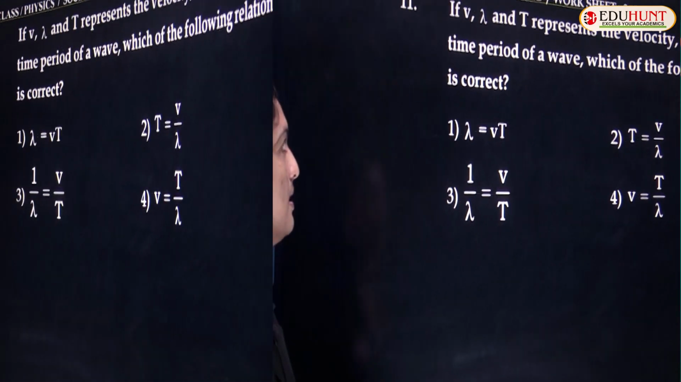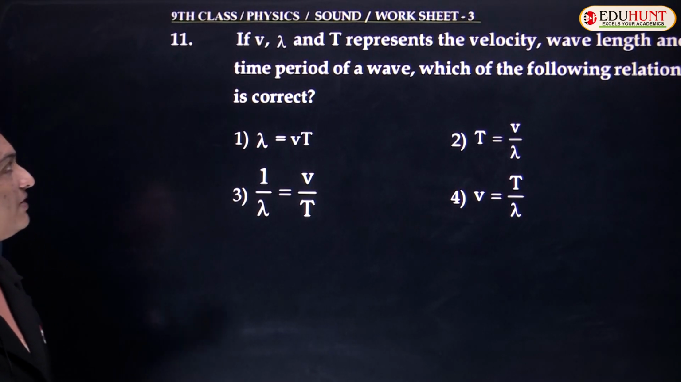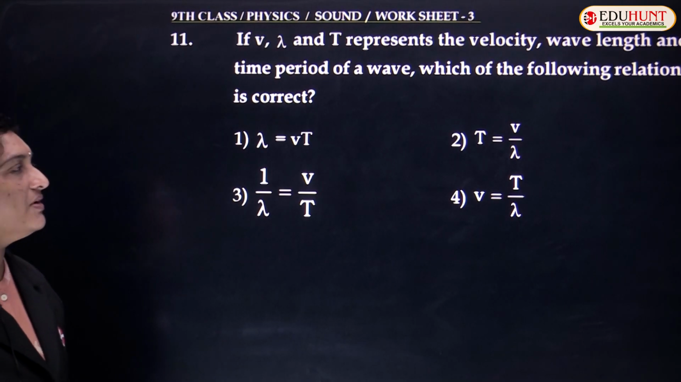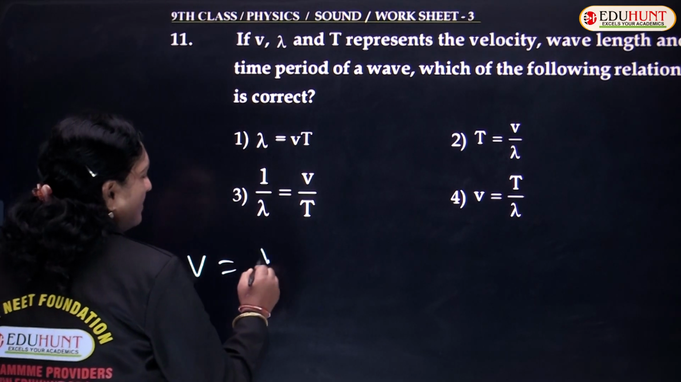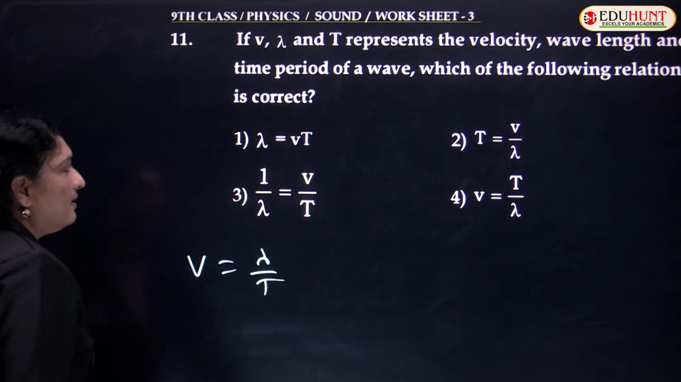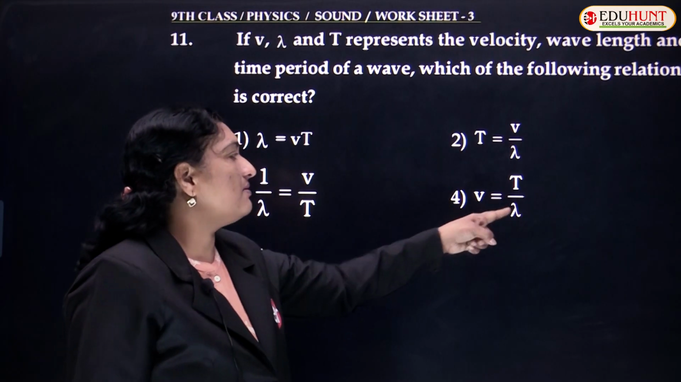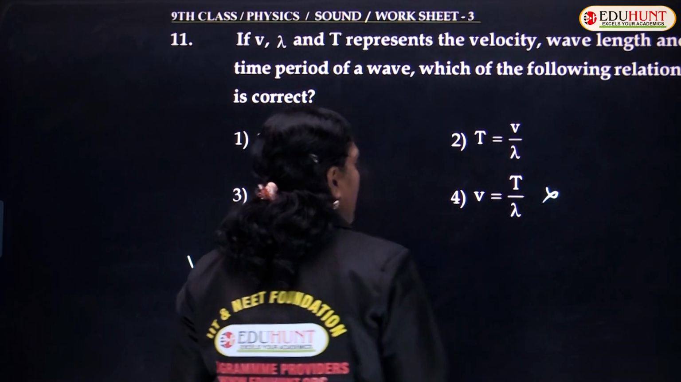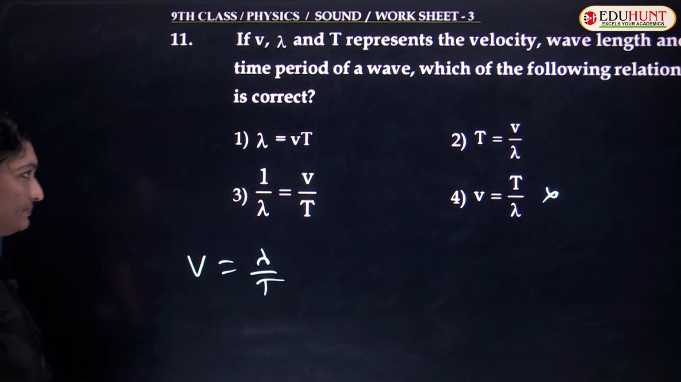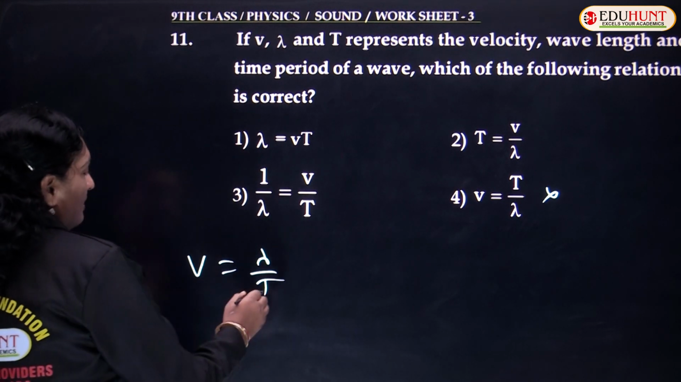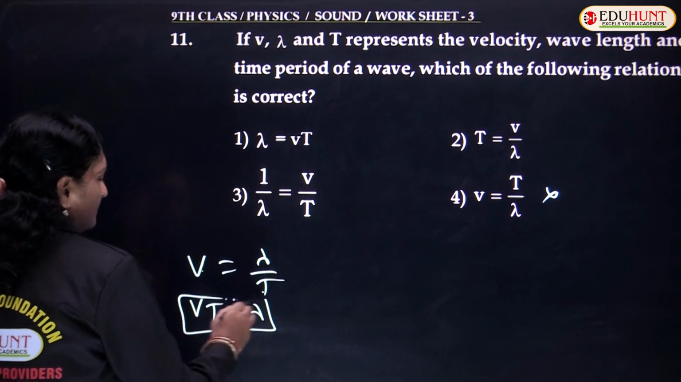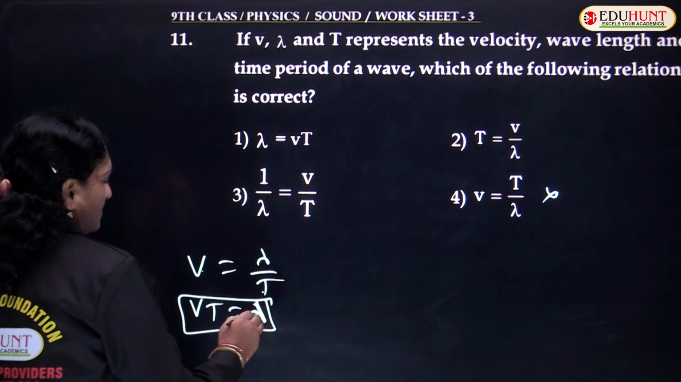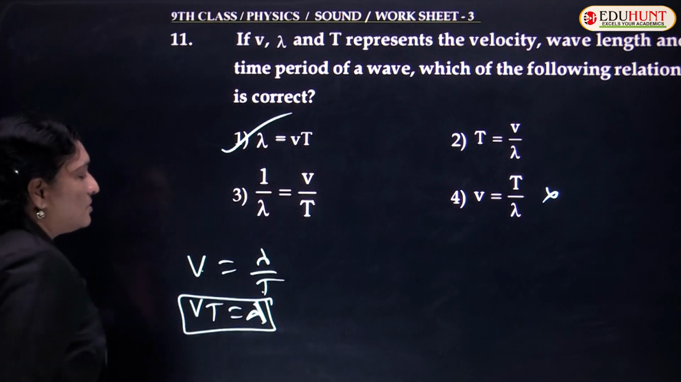Moving ahead with the 11th question: if v, lambda and T represent the wave velocity, wavelength and time period of a wave, which of the following relations hold good? What is the relation, children? v is equal to lambda by T. Is v equal to T by lambda anywhere? No, but we got lambda by T, so this is a wrong option. If you bring this T to the other side, then what happens? vT is equal to lambda. So lambda equals vT. So the first option is true.